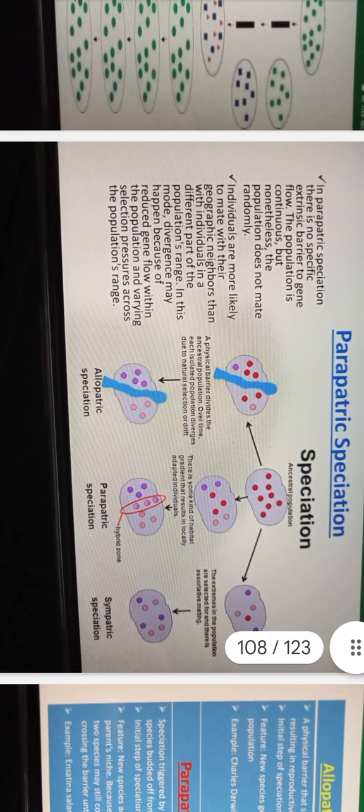Parapatric speciation. In parapatric speciation, there is no specific extrinsic barrier to gene flow. The population is continuous, but nonetheless the population does not mate randomly. Individuals are more likely to mate with their geographic neighbors than with individuals in a different part of the population's range. In this mode, divergence may happen because of reduced gene flow within the population and varying selection pressures across the population's range. Speciation